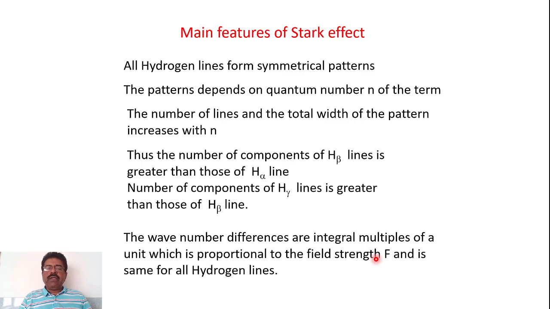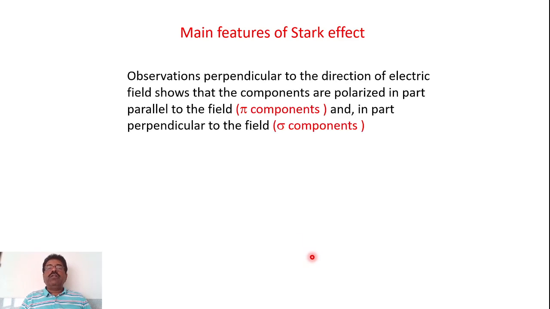If you measure this spectral difference in terms of wave number, it is found to be an integral multiple of a unit which is proportional to the field strength F, and is the same for all hydrogen lines. So the field strength is the same, therefore they are equally spaced, and the differences are equal in all these cases.